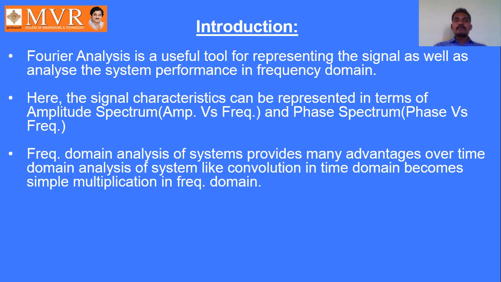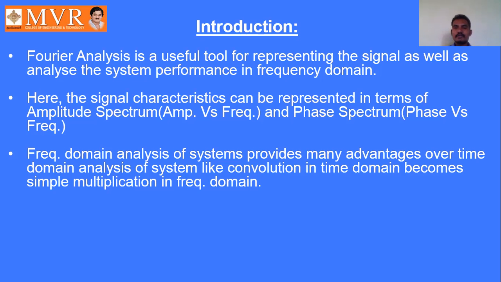Frequency domain analysis of systems provides many advantages over time domain analysis of systems. Suppose we take the convolution property: convolution in time domain becomes a simple multiplication in frequency domain. In time domain, we have to apply the formula to analyze the convolution, whereas it simply becomes multiplication.